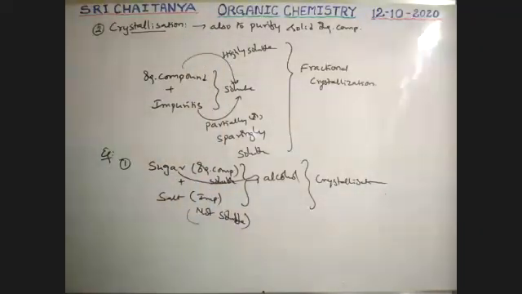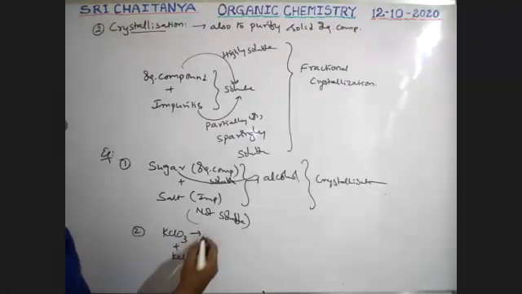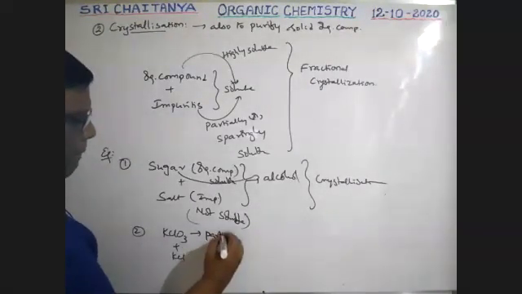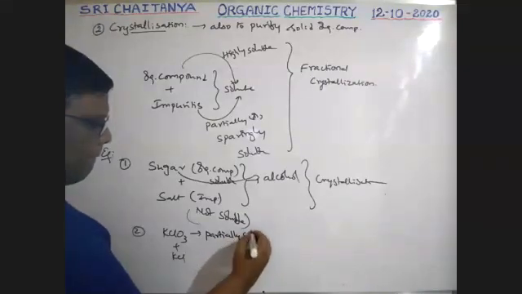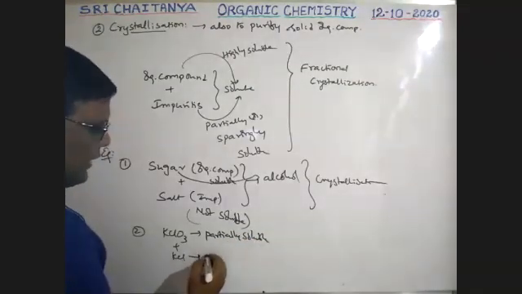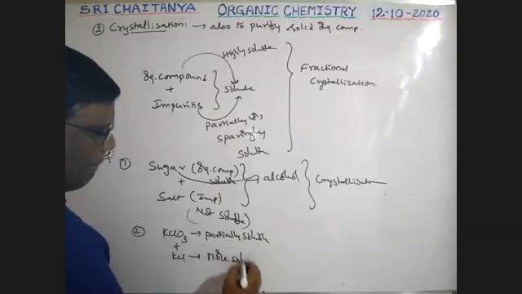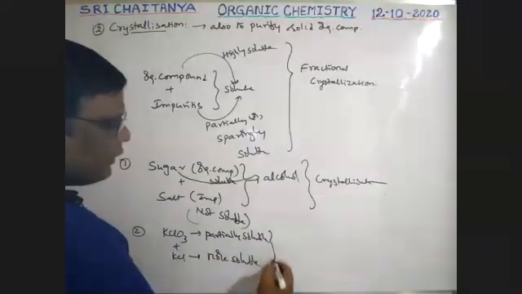Another example is a KClO3 plus KCl mixture. KClO3 is partially soluble and KCl is highly soluble in water.